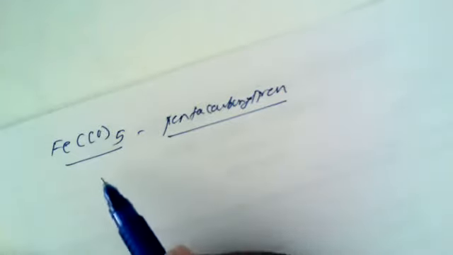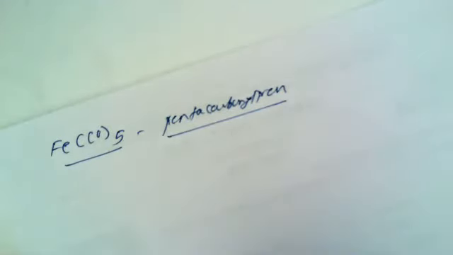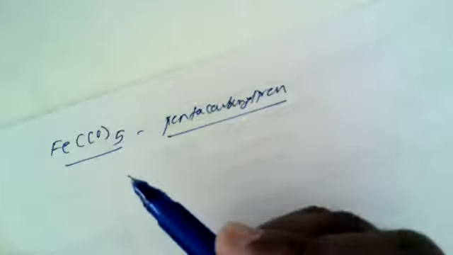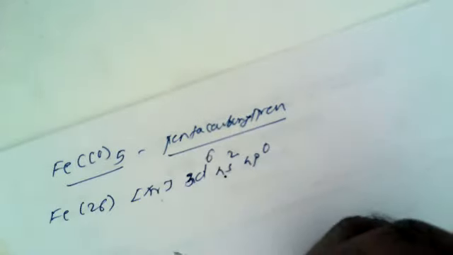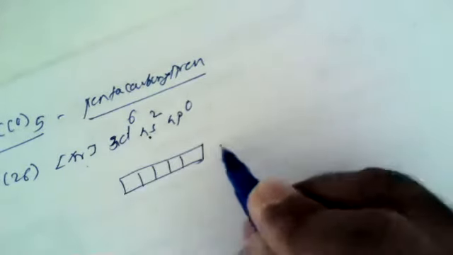Now, again, first of all, while arriving at the structure of this mononuclear carbonyl, we have to show the electronic configuration of iron. As we know, iron is the 26th member of the periodic table. In terms of argon core, we can write the electronic configuration like this: 3d6, 4s2, 4p0, and atomic number 26 means 18 plus 2 is 20 plus 6 is 26. So the box diagram representation in the ground state can be shown like this.